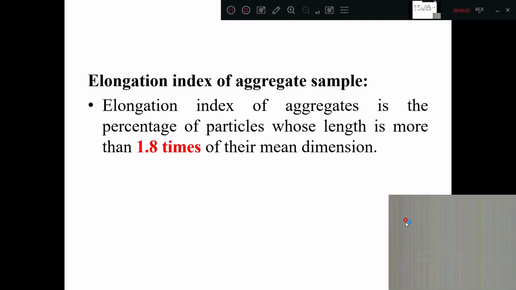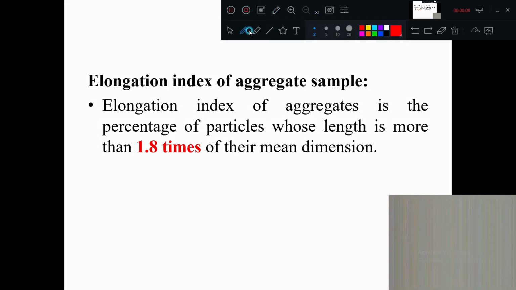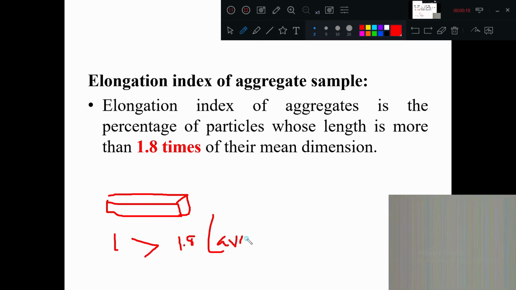Okay, good afternoon. So in this one, we are going to see elongation index. In the previous video, we have understood that if any one dimension is more, meaning length is greater than 1.8 times the average of the other two, then it is called elongated.